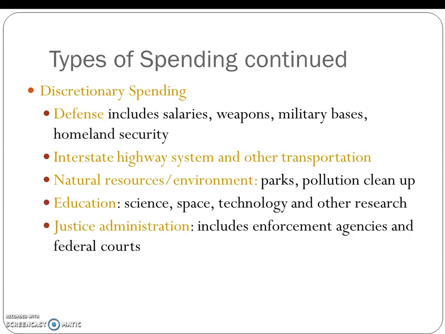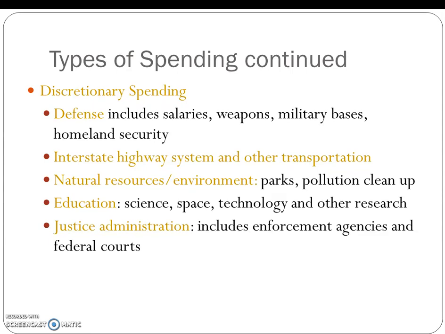Then you have discretionary spending. And what does that mean? Well, that means things that we can discuss, we can debate. We can decide how much we want to spend on this, or if we want to spend money on it at all. So obviously a large portion of the United States budget is spent on defense. Salaries for officers, weapons, military bases, homeland security, all that kind of stuff. We also spend money on interstate highway system and other transportation. We've got to keep bridges safe, build new highways, maybe monitor ports, airports, things like that.